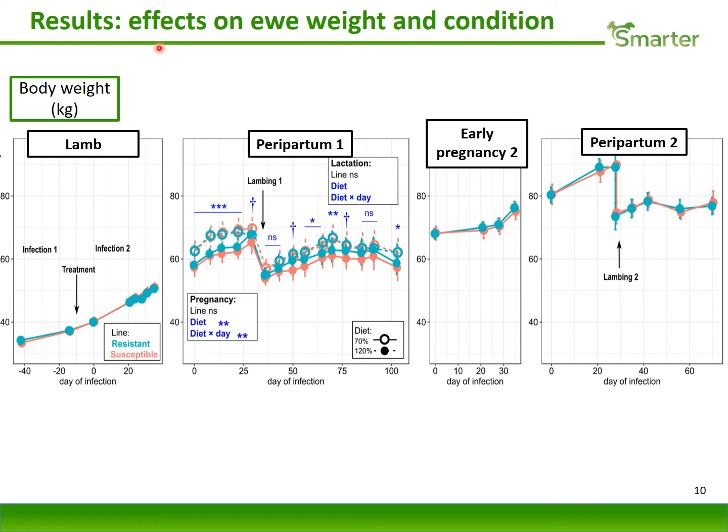Then we looked at the potential effect of resistance on weight and condition, so a trade-off between production traits and resistance. And for body weight, we did not observe any effect from the line, either in the LEM phase, peripartum 1, early pregnancy, or peripartum 2. In the peripartum 1, we did observe an effect of the diet on the body weight. However, this effect was not different between lines.